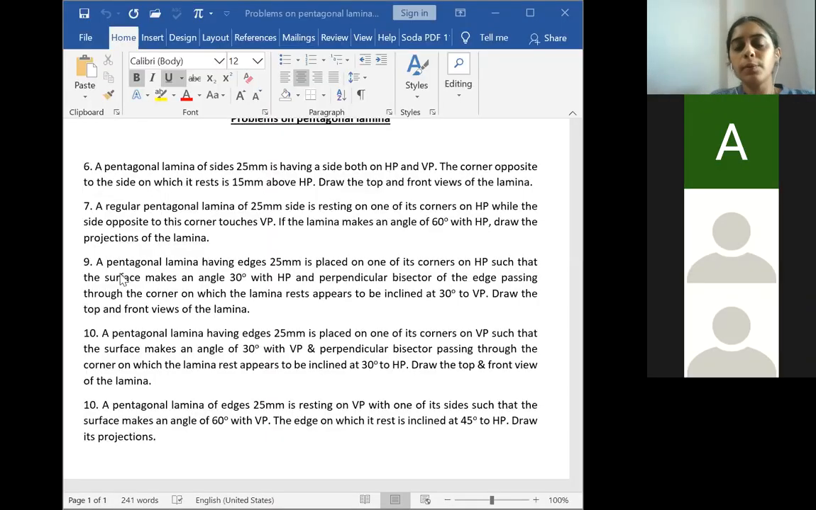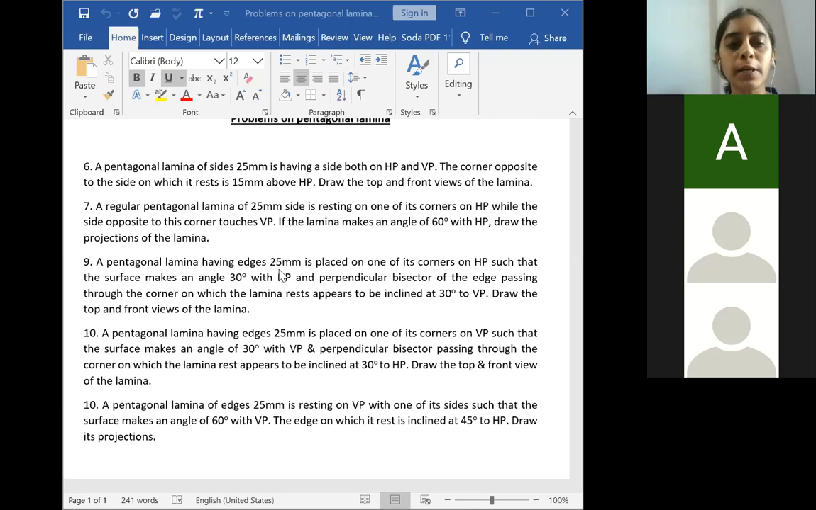So now let us start with the third problem. So what is the third problem here? Until now we were focusing on pentagonal lamina where the inclination with respect to HP and VP is not given. Okay. So next is a problem in which HP and VP inclinations are given. It is a direct question and it is a problem on perpendicular bisector, but still we don't take the apparent angle, either alpha or beta. Why?